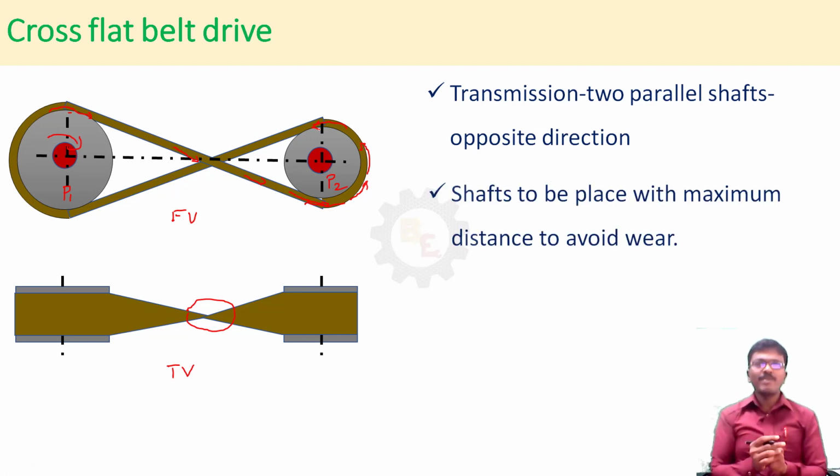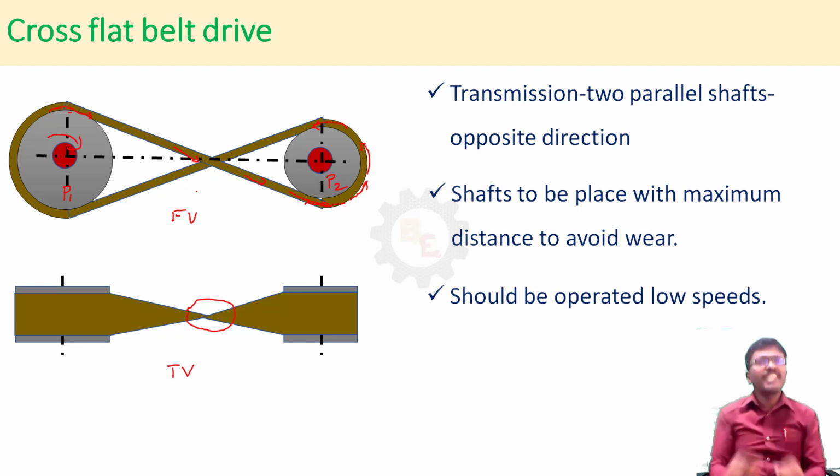In this cross belt drive, the shafts should be placed at maximum distance to avoid wear. You have to avoid the wear at the crossing of the belt. We have to place them at maximum distance. It should be operated at low speed because the belt is crossed, right? Because the angle of contact is also more in cross belt drive.